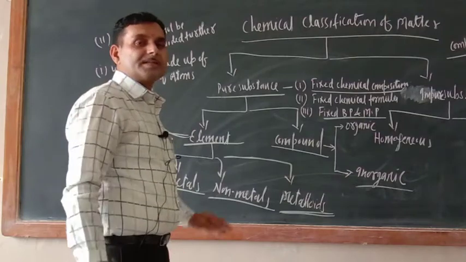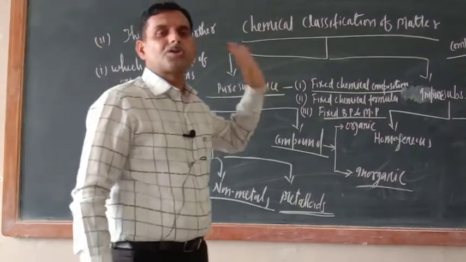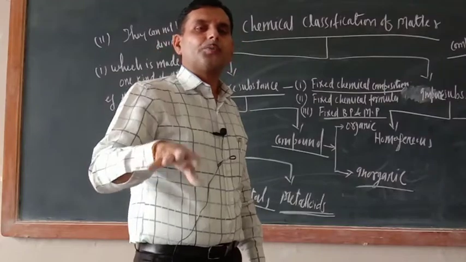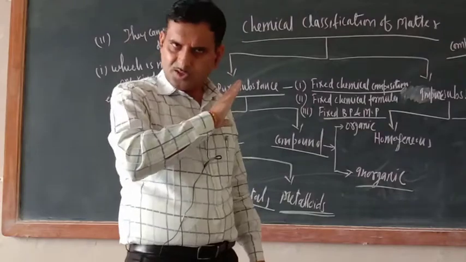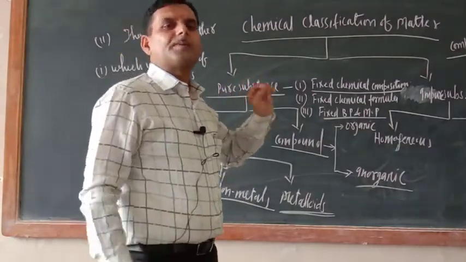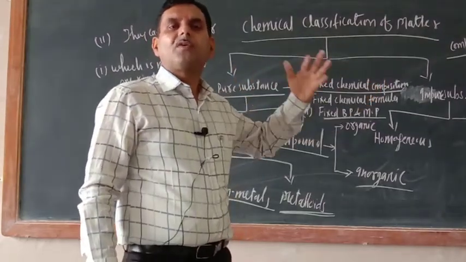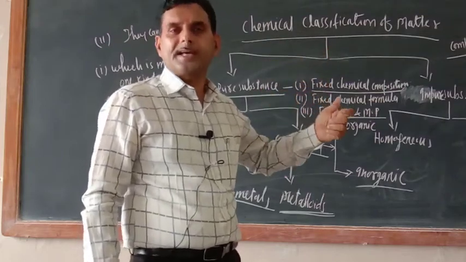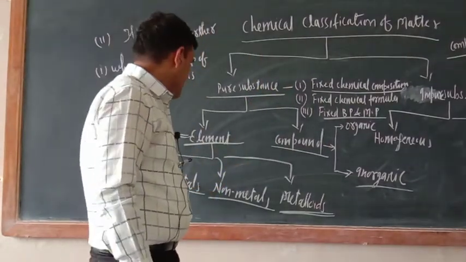Metals are those elements which are capable of donating electrons, which means they will form the positive ion. All metals, let it be sodium, lithium, potassium, rubidium, calcium, magnesium, zinc, iron, whatever metals are there, they have one characteristic. Whenever opportunity is there, they will donate electrons and form the positive ion. Positive ion means cation. So this is the definition of metals according to physical and chemical property.